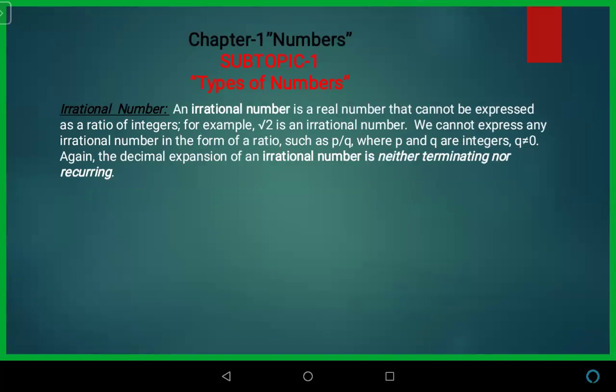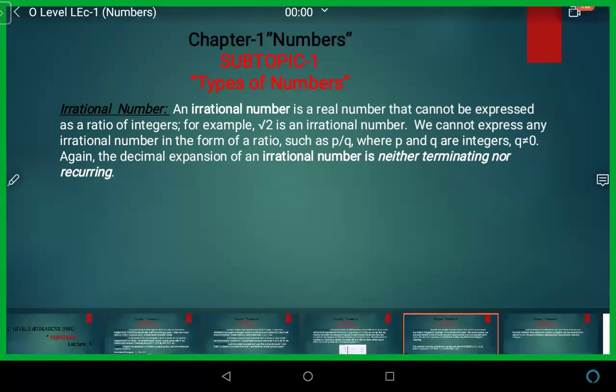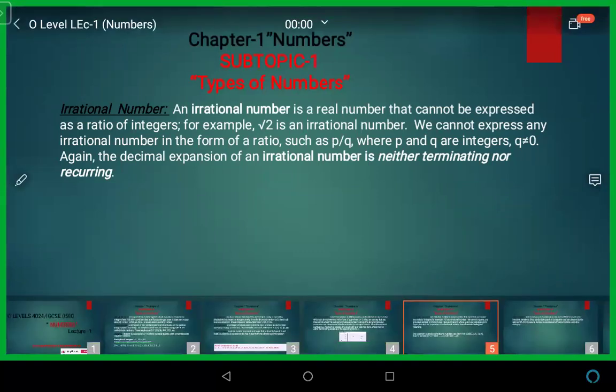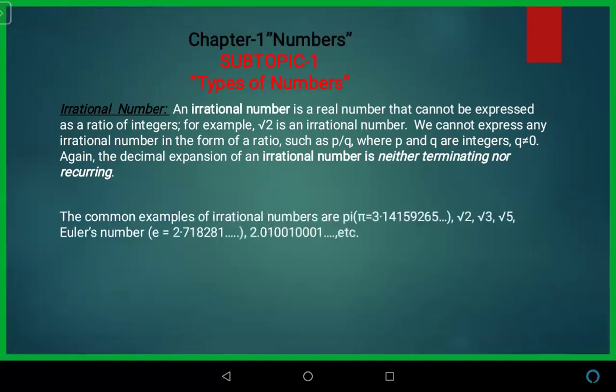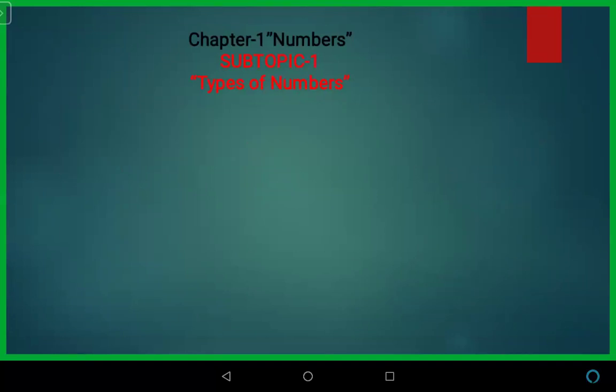Now, irrational numbers. Very interesting. The number which cannot be expressed in p upon q is known as an irrational number. Okay. So let me give you an example.